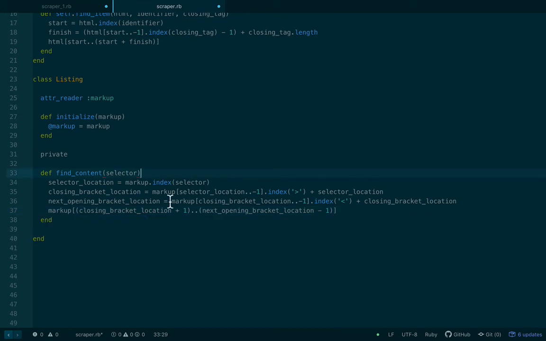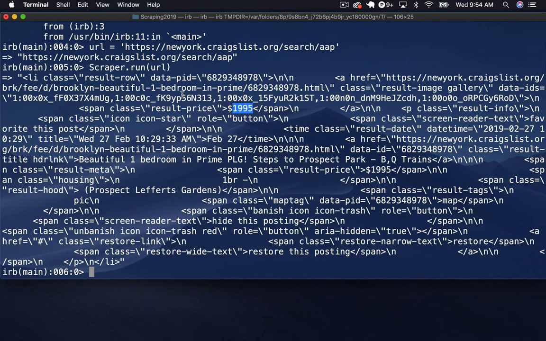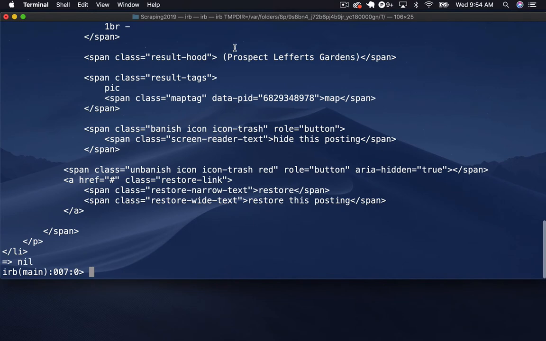Okay, so I'm going to need to go back to the terminal and just look and see what are the attributes we're interested in. So I'm going to try to just remember this, but we have result price. Actually, let me put this so that it's easier to read.